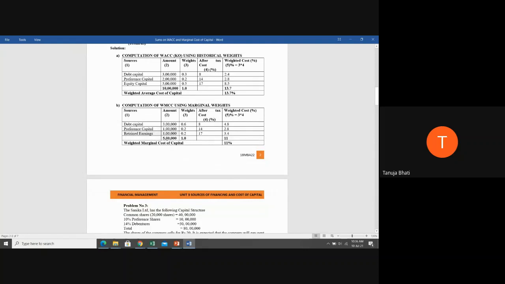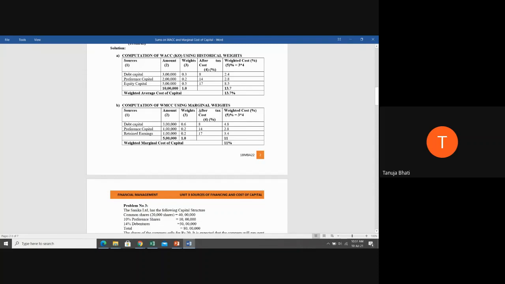So here only additional calculation of cost of capital we are doing. That is why it is called as marginal weights. That is weighted marginal cost of capital. Now, how do we find out weights? It is again very simple. What you need to do is divide the individual amount with the total capital. So that is 3 lakh divided by 5 lakh, you got 0.6. 1 lakh divided by 5 lakh, that you got 0.2. Again, for retained earnings, 1 lakh divided by 5 lakh, you got 0.2.